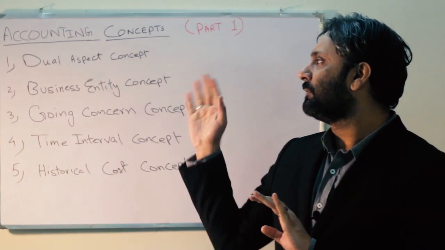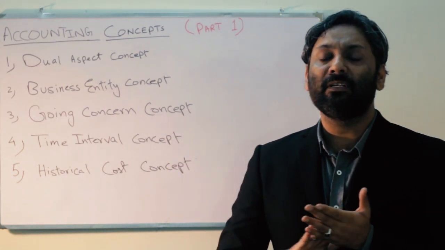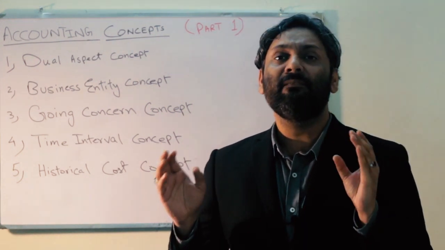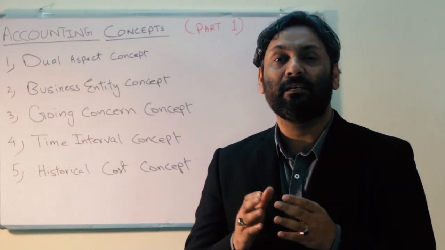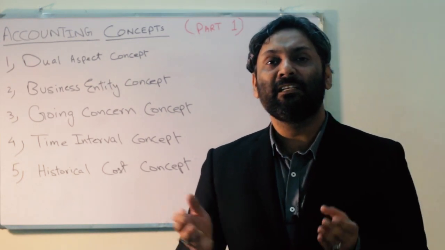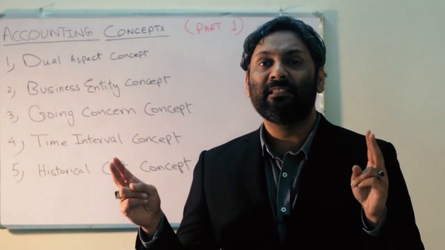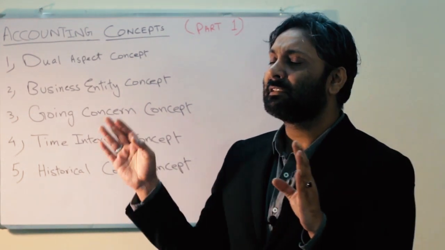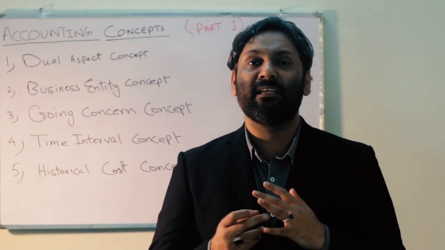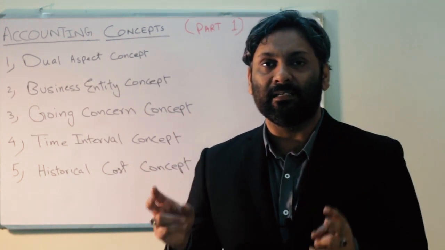Now, the first concept is called the dual aspect concept. We were just talking about the accounting equation, where we ascertained that debit is always equal to credit, which means that every time an accounting transaction takes place, every time money is spent, every time a business is started, every time income is earned, it is recorded twice, once as a debit entry and once as a credit entry, and that is what the dual aspect concept is all about. It is sometimes also called the double entry principle, which means that every accounting transaction is recorded at least twice, once as a debit and once as a credit.